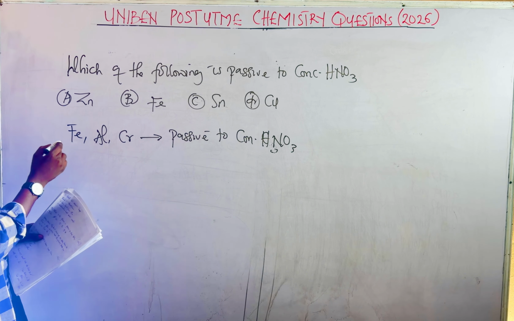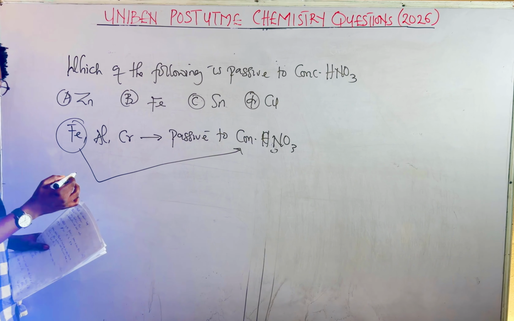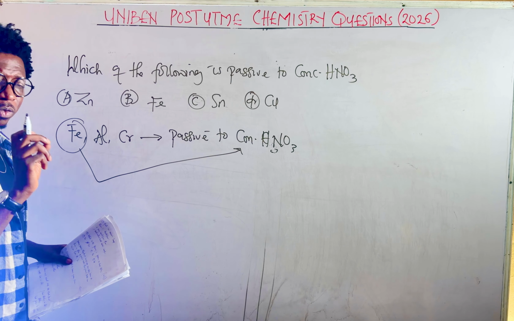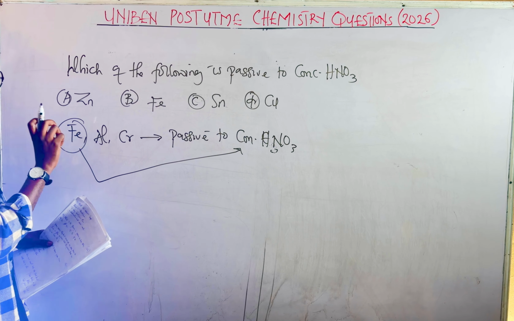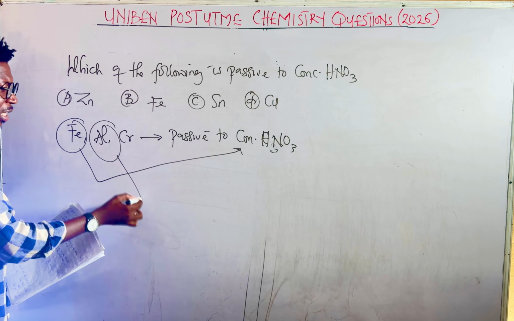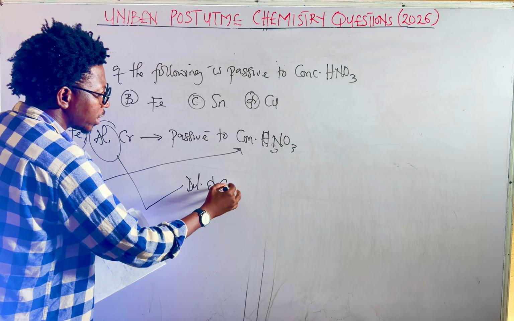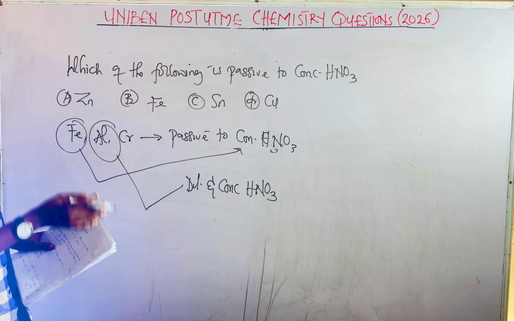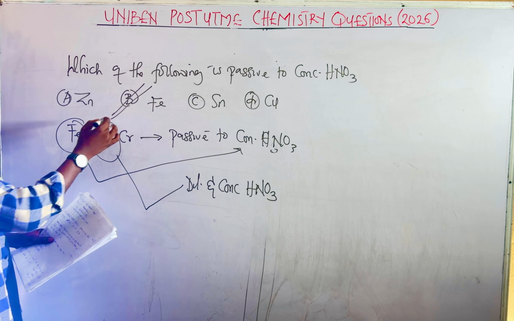Now, one thing you should know is that iron is only passive to concentrated HNO3. Iron is not passive to dilute HNO3. Iron reacts with dilute HNO3, but iron is passive to concentrated HNO3. Take note, aluminium is passive to both dilute and concentrated HNO3. Take note of that. So in this case, this is the answer.